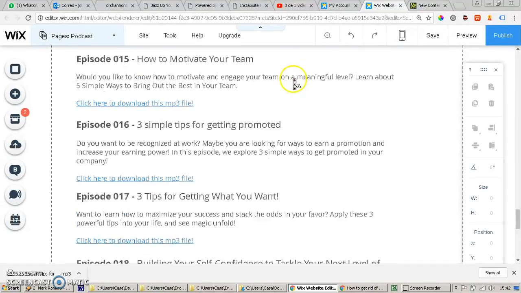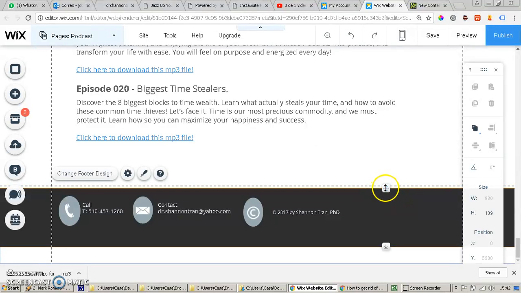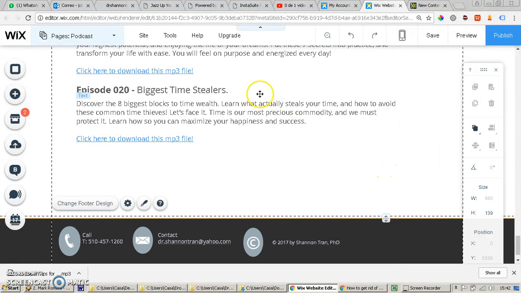You go down, and here you are going to choose to put more space here.